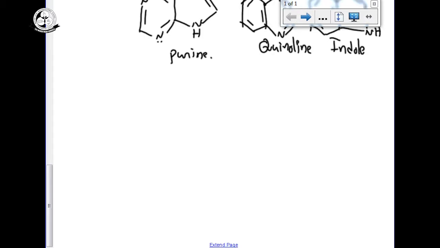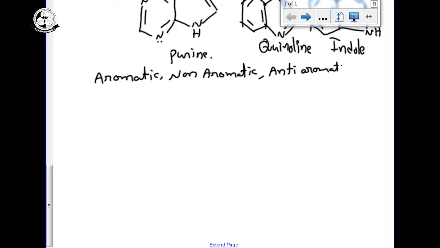Suppose I give a compound, how can you say whether it is aromatic, non-aromatic or anti-aromatic? Some typical examples I will explain, one example for each. First, a typical example for the aromatic compound.